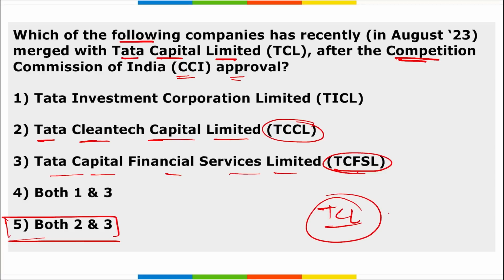TCL, registered with RBI, is a core investment company. The main focus of TCL here is on investing in subsidiary companies operating in the financial sector. TCFSL, that is Tata Capital Financial Services Limited, is a fully owned subsidiary of TCL, and it is a non-banking financial company that comes under RBI supervision. And TCCL is another subsidiary of TCL only, and it is an RBI registered NBFC. So recently these two have merged with TCL.